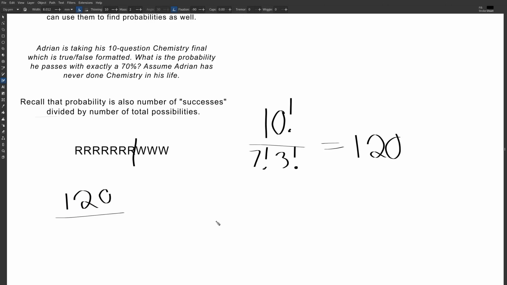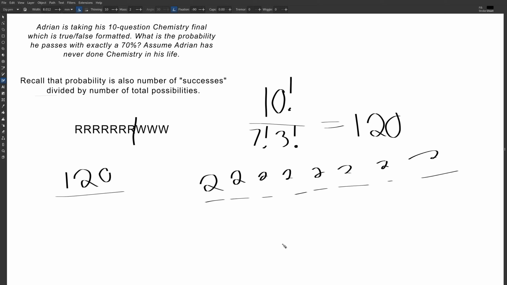Okay, so say there's just 10 slots. For the first question, there's 2 possibilities, true or false. Next one is also true or false. So times 2, times 2, times 2, and so on. So the number of possible tests is going to be 2 to the power of 10, which is 32 times 32, which is 1024.